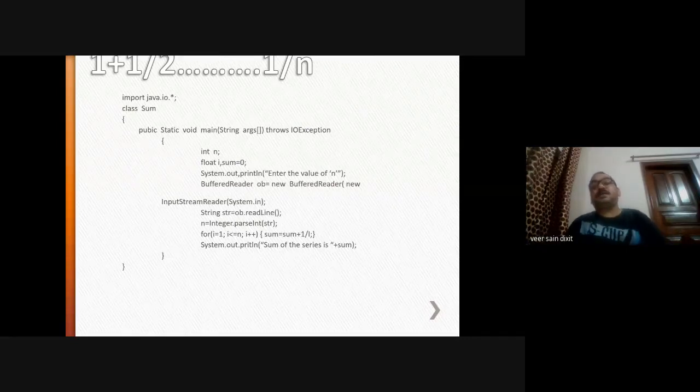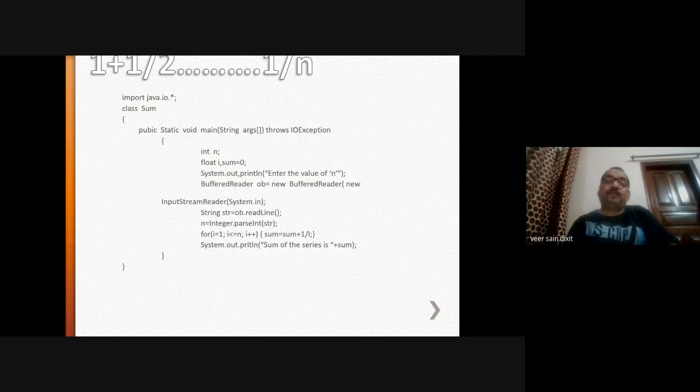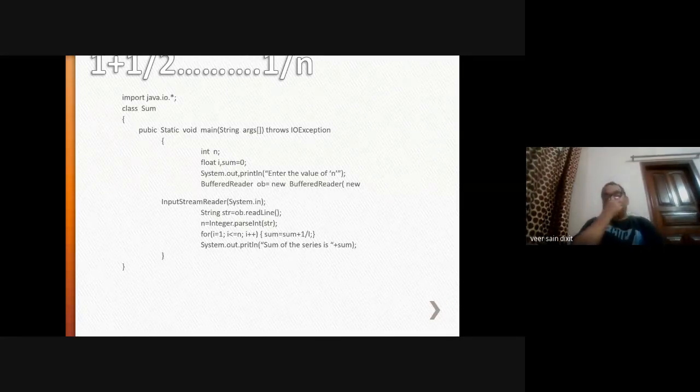So many things came out of this program. First of all, I told you what the default packages imported are. There is only one package, java.lang, in which in every program we use this System class, this String class. They are part of the java.lang package.